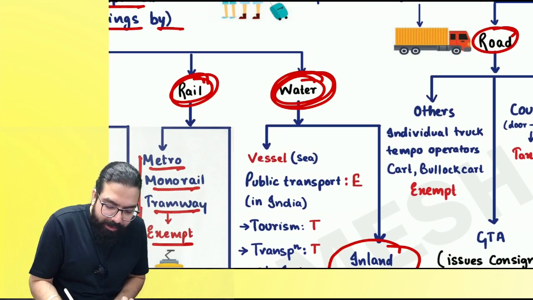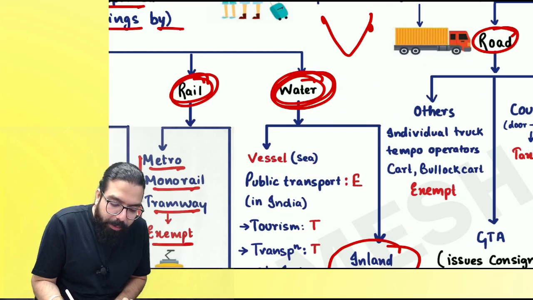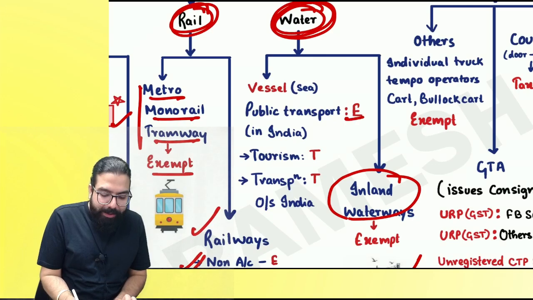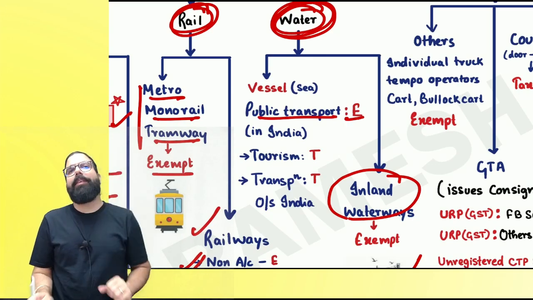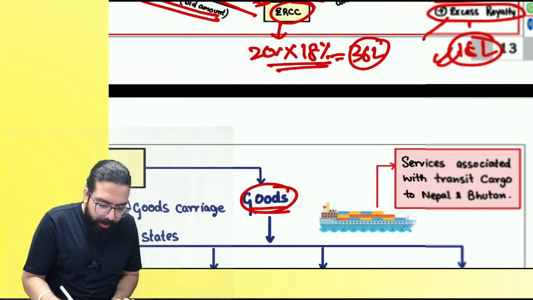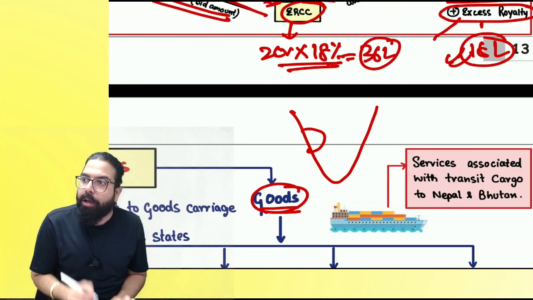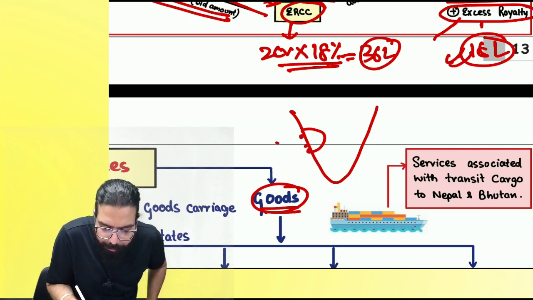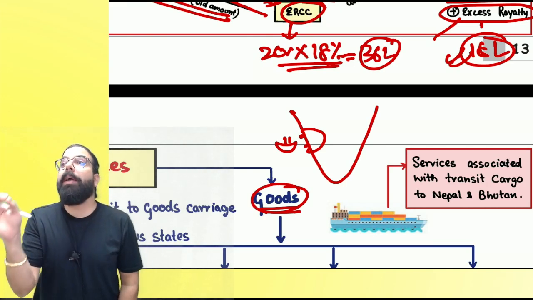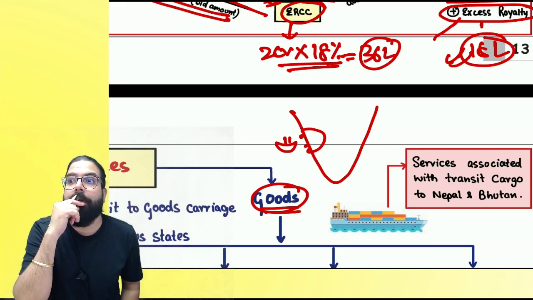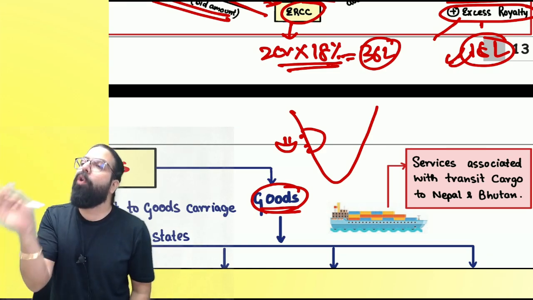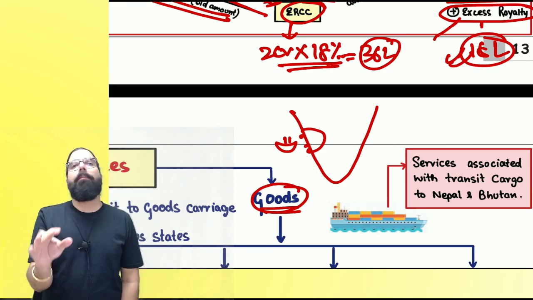But supposingly, this is the Indian coastline. From one place to another place, people use the ship to go. Now, government is telling if it is public transportation, then it will always be exempted. Supposingly, this is Goa. Okay, everyone, what happens in Goa? From one point to another point, people go in ferry. You know ferry? Correct? That is again public transportation or not? Yes.